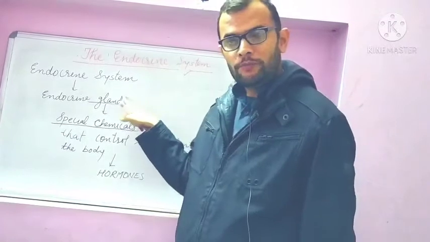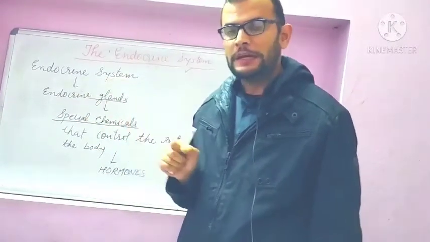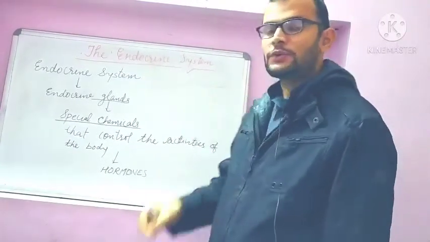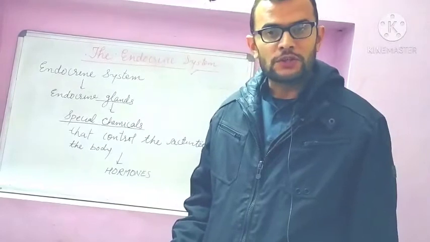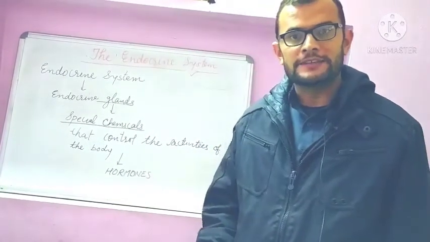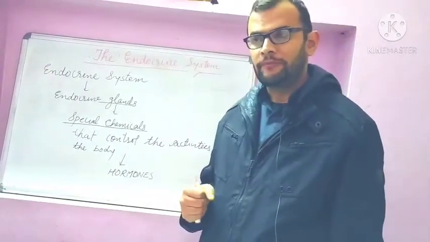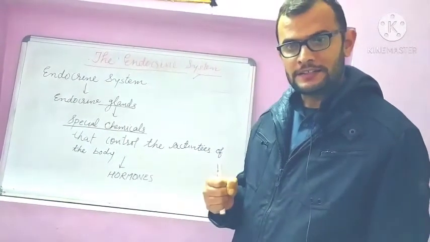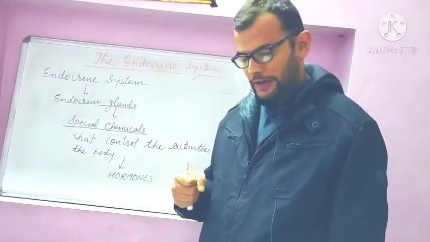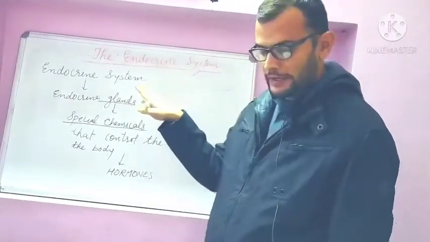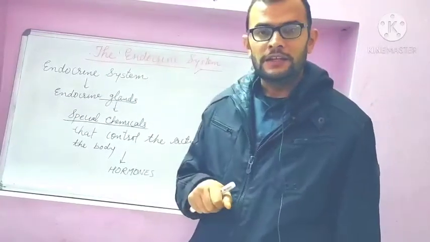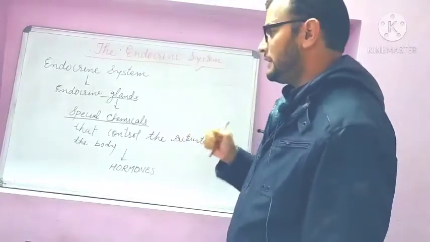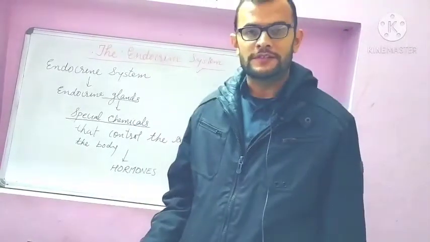As you know, in our body two types of glands are there. One is endocrine glands and another one is exocrine glands. The exocrine glands have ducts. Their examples are sweat gland, mammary gland, and sebaceous glands. These are the different types of exocrine glands. And the endocrine glands are ductless, and their examples are pituitary gland, thyroid gland, adrenal gland, that all we will study here now.